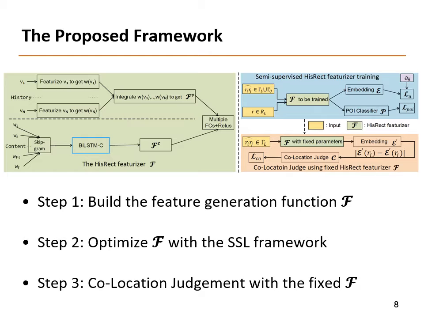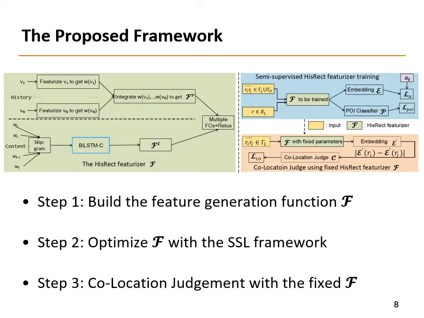FCR is the second part. It extracts the location clues from the raw recent tweet contents using the skip-gram algorithm and bi-LSTM-C, a variant of bidirectional LSTM. Also, it's a fixed dimensional feature. To train this featurizer, we propose a graph-based semi-supervised learning approach, as shown in the right upper part.